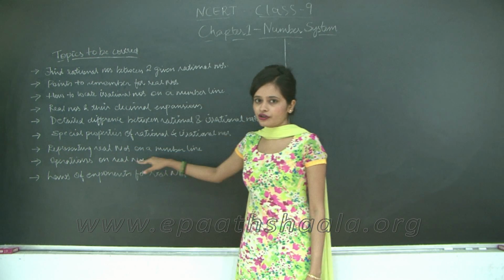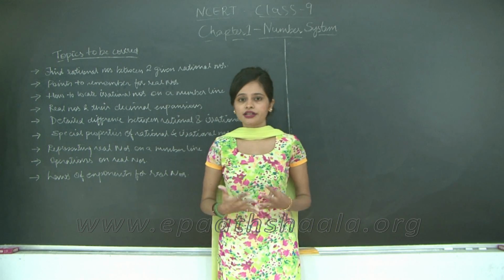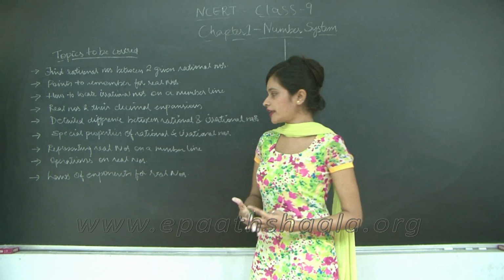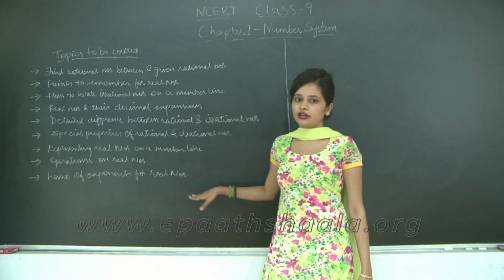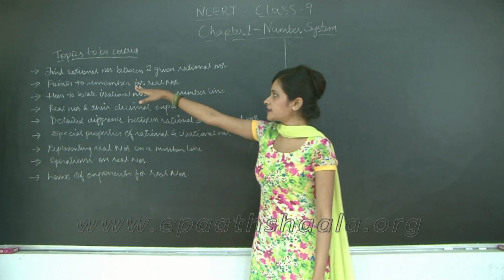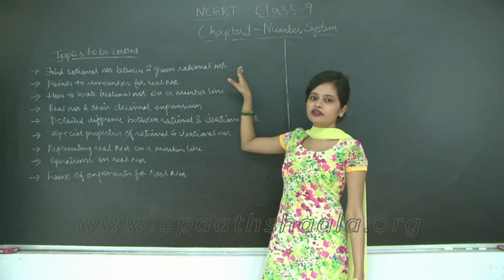Then operations on real numbers, of course there are numbers, so it is understood that there will be operations on that, so we will be taking a look at those operations. Then laws of exponents for real numbers. Alright, now let us start with the first section, find rational numbers between two given rational numbers.